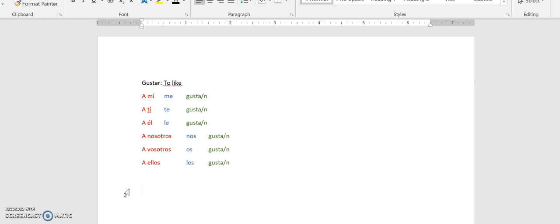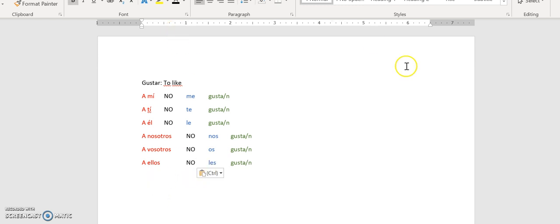So now you could also talk about disliking something. In order to do that, you're going to stick no right over here. So we'll put that in black. No. Same rules apply for singular and plural.